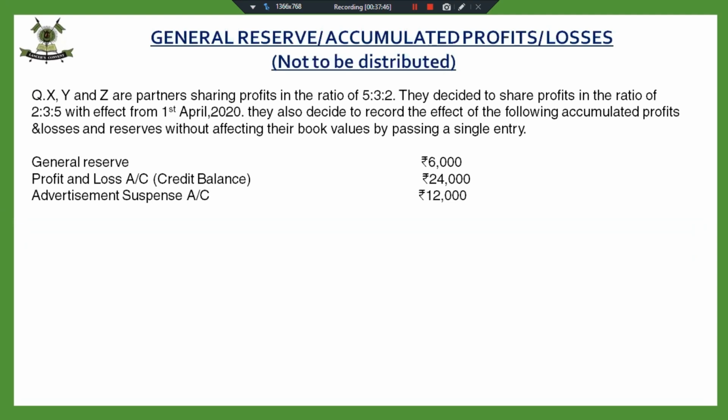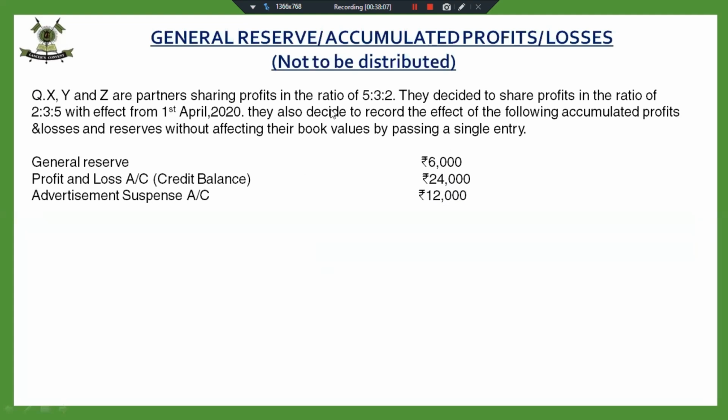Fine. So these are the reserves and the losses appearing on the date of the balance sheet, and they do not want to distribute these reserves and losses. They want to give effect by passing one adjustment entry. Fine.